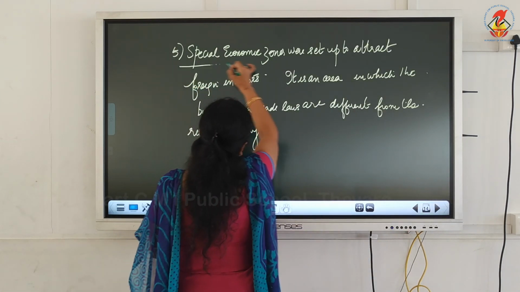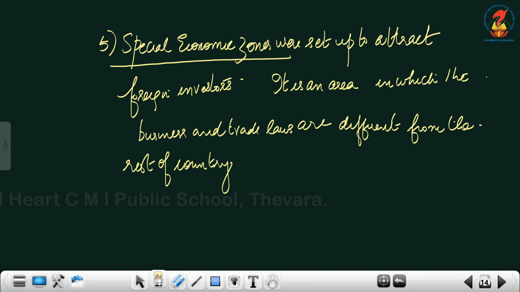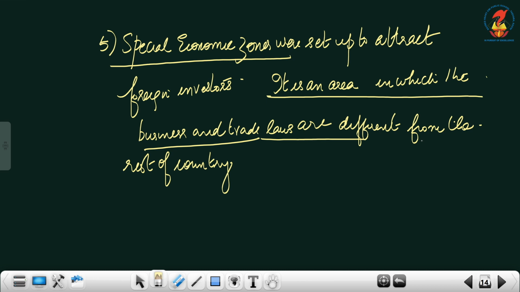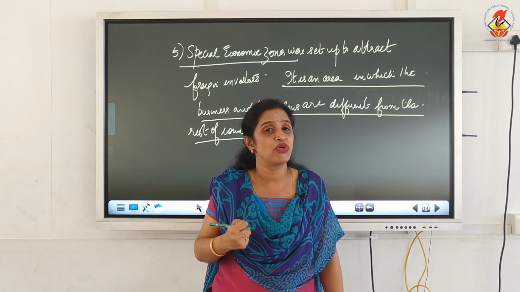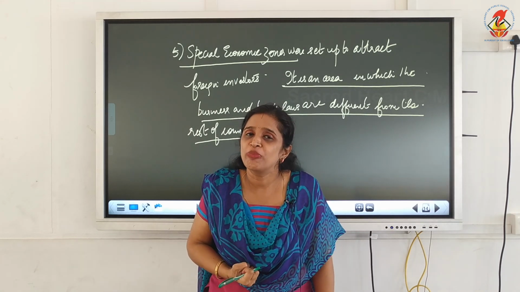Now, special economic zones were set up by China to attract the foreign investors. What is meant by the special economic zones? A special economic zone is an area in which business and trade laws are different from the rest of the country. Each and every country will adopt their own business laws and policies to attract the foreign investors for increasing the investment. So, foreign investment will improve the economic growth of a country.